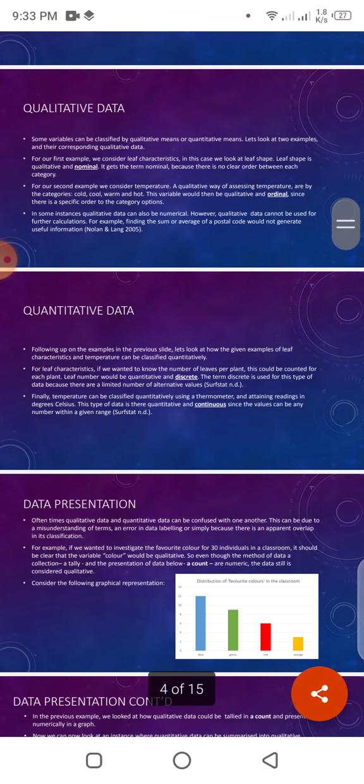First, qualitative data. Some variables can be classified by qualitative means. Let's look at two examples and their corresponding qualitative data.